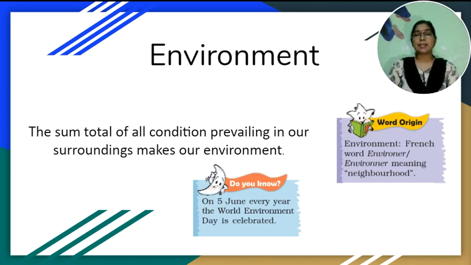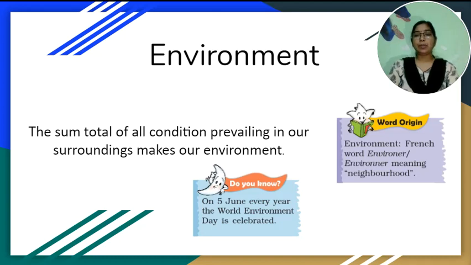It sustains all life forms. We get everything from the surrounding, including air, water, food, shelter, etc. It provides us natural resources such as wood, fuel, energy, and minerals. Most of the human activities affect the environment in one way or the other.